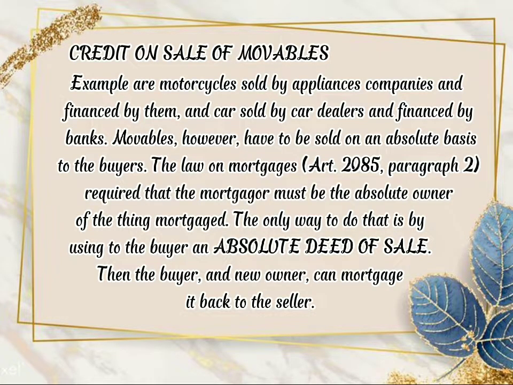Credit on sale of movables. Examples are motorcycles sold by appliance companies and financed by them, and cars sold by car dealers and financed by banks. Movables, however, have to be sold on an absolute basis to the buyers. The law on mortgages, Article 2085, Paragraph 2, requires that the mortgagor must be the absolute owner of the thing mortgaged. The only way to do that is by giving the buyer an absolute deed of sale, then the buyer and new owner can mortgage it back to the seller.